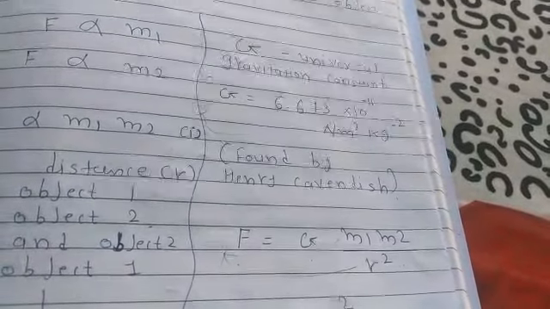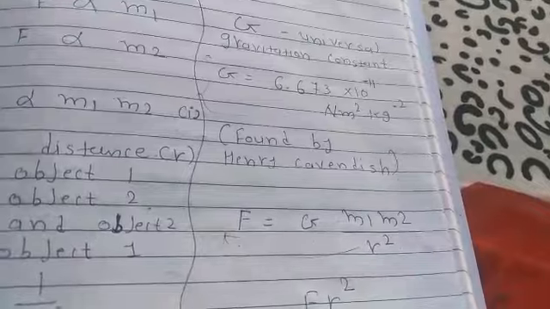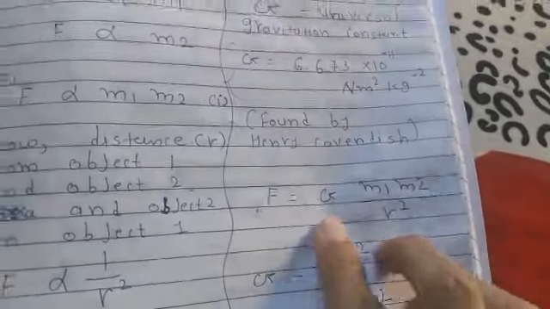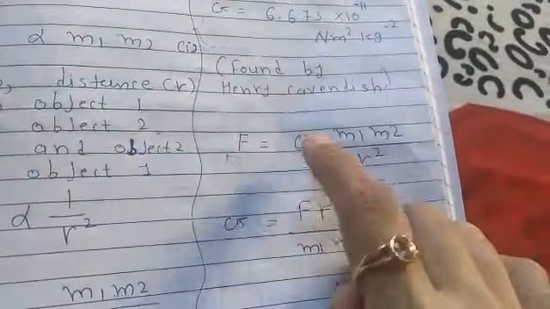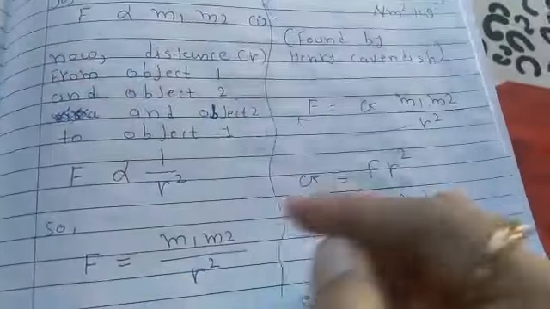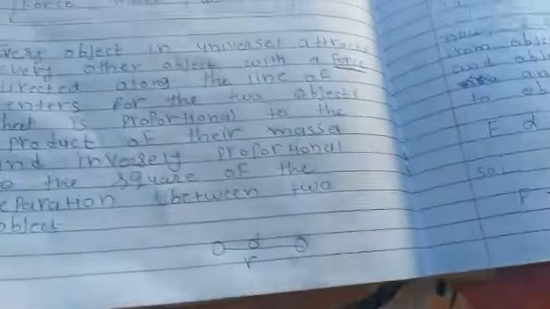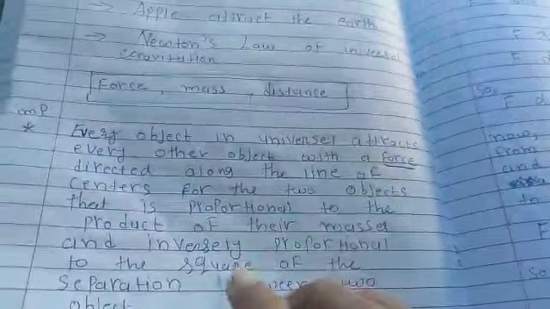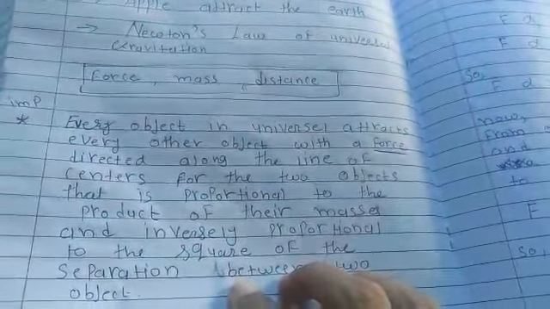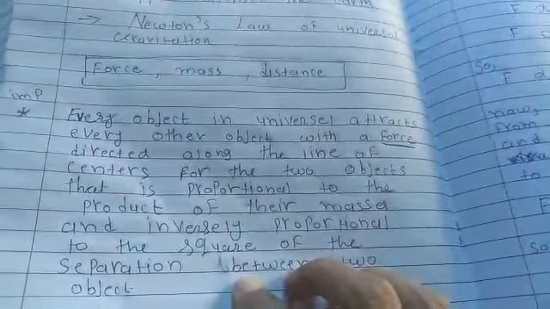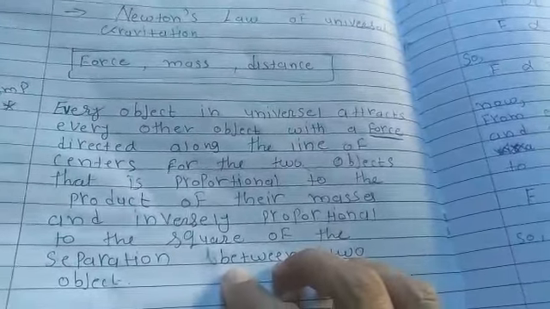It's found by Henry Cavendish. So we multiply capital G with this formula, and this formula comes based on this statement. This statement is which one? Newton's law of universal gravitation.